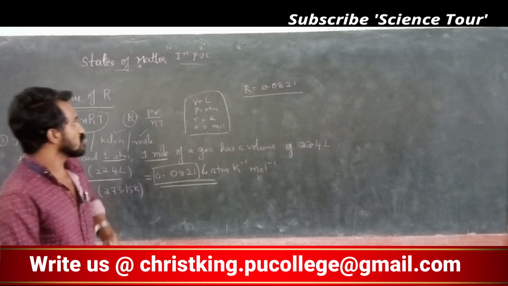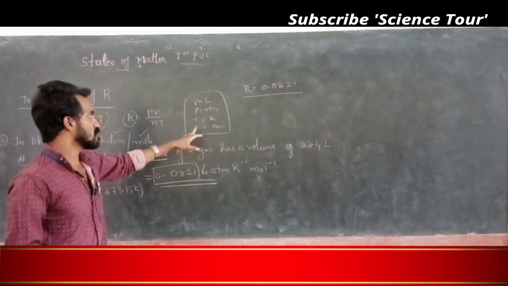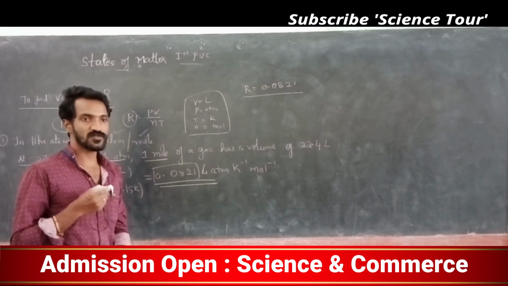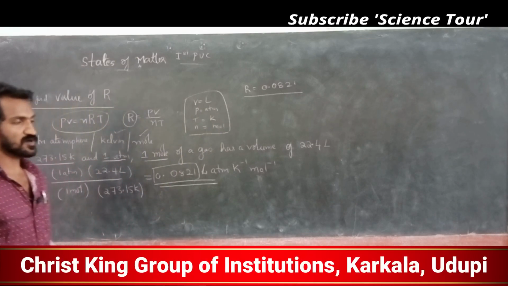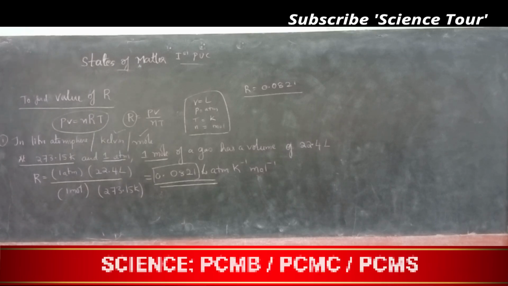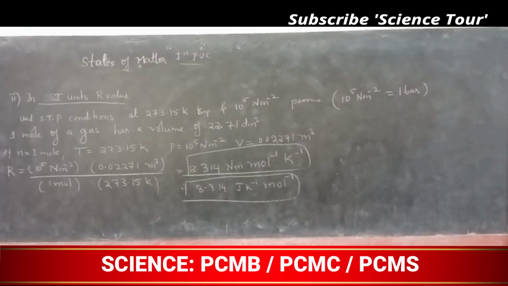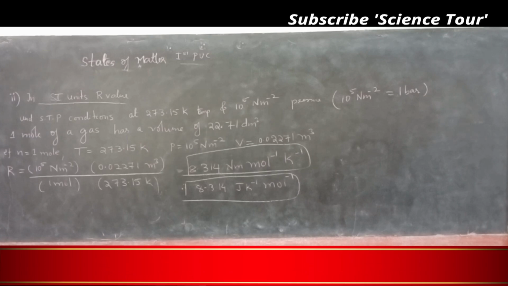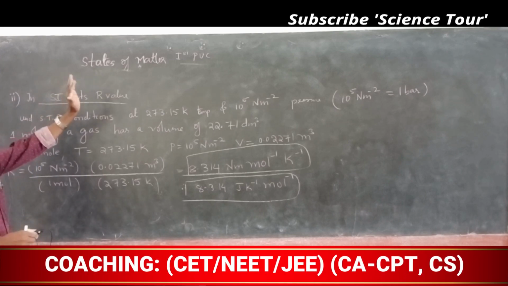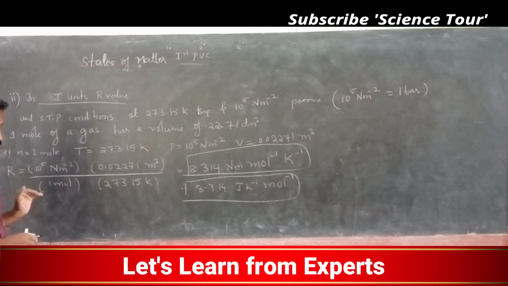If the volume, pressure, temperature, and number of moles are given in this type, the R value is this one. Note it down, my dear students, very important. This is one of the important ones. In SI units, R value, because most of the time you are using R value in SI units only.